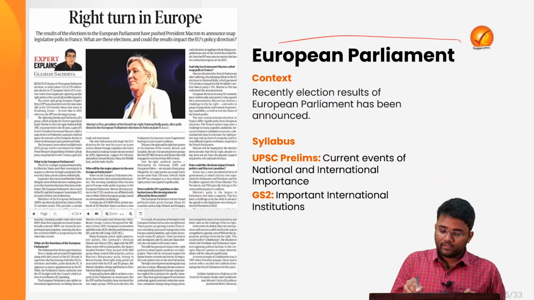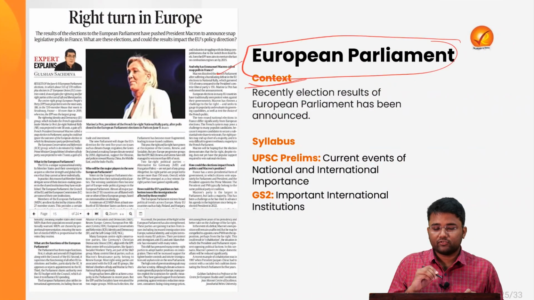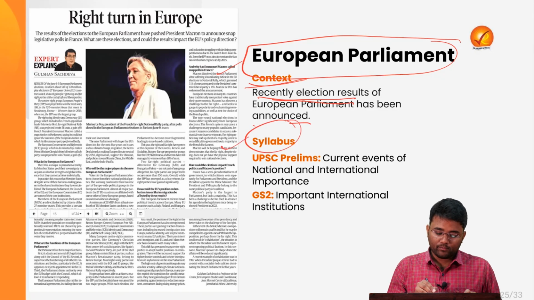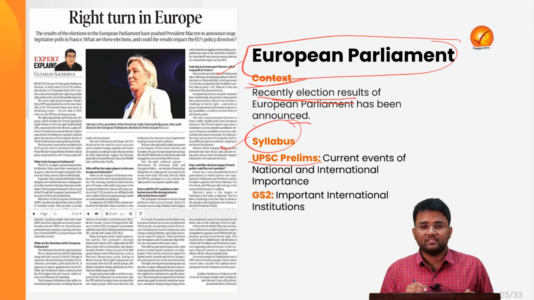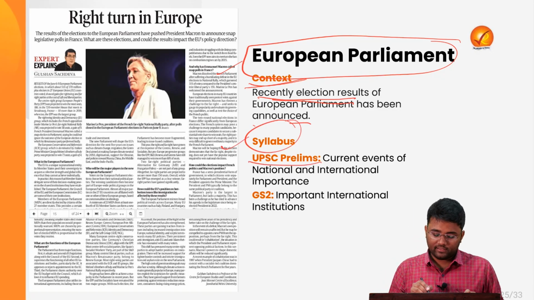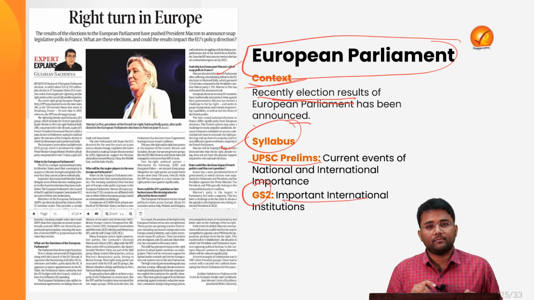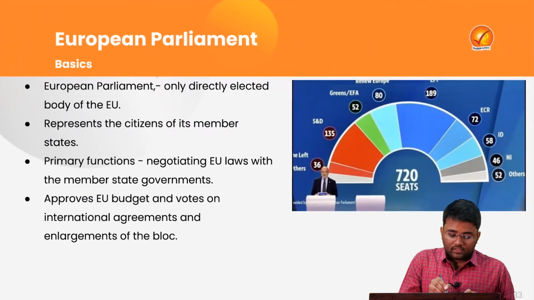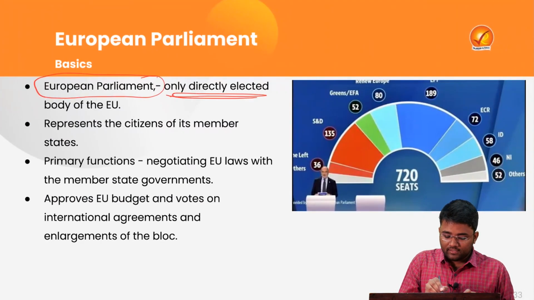Now, our next topic is the European Parliament. The context of this topic is that recently the election results of the European Parliament have been announced. This topic pertains to the syllabus of your UPSC Prelims, current events of national and international importance, and the syllabus of your GS Paper 2, important international institutions. So, what is this European Parliament?